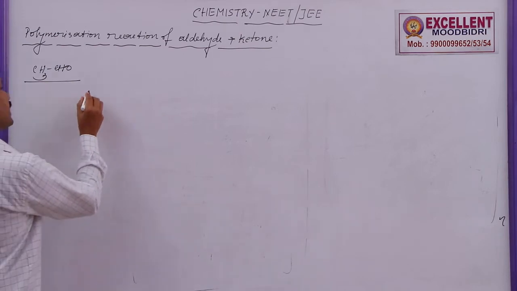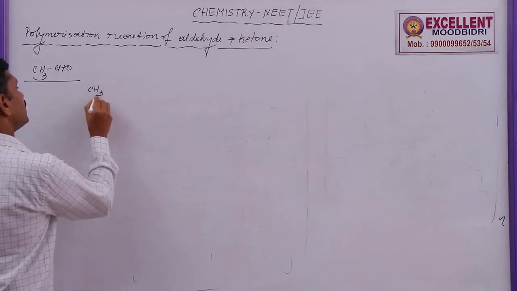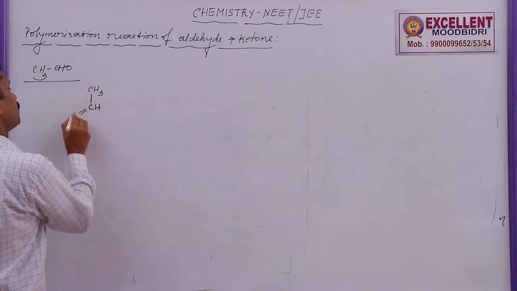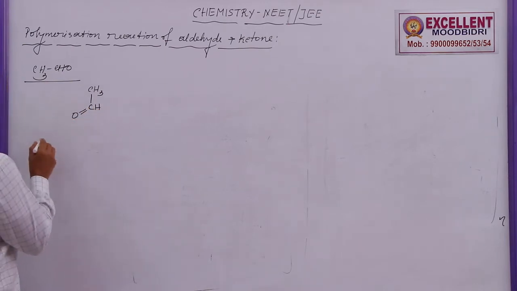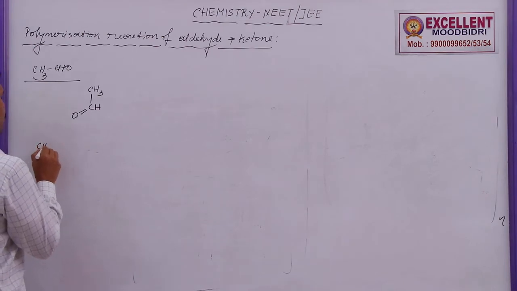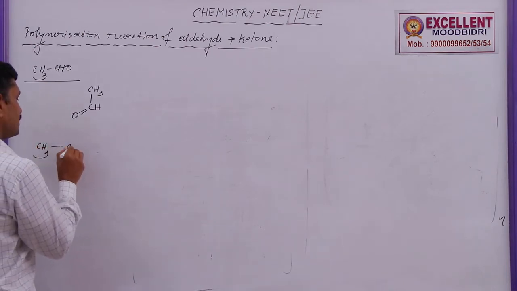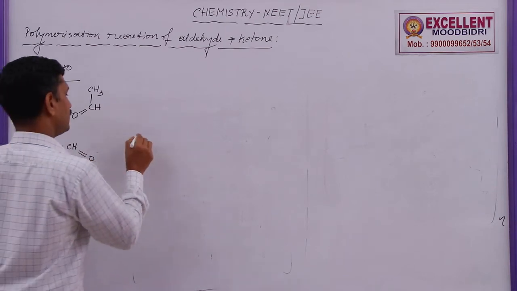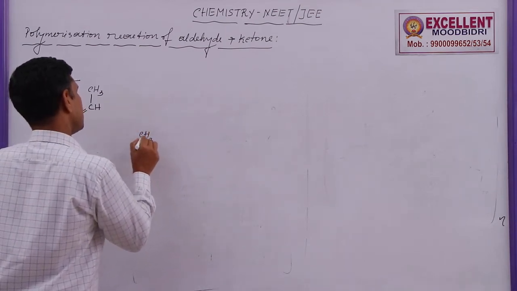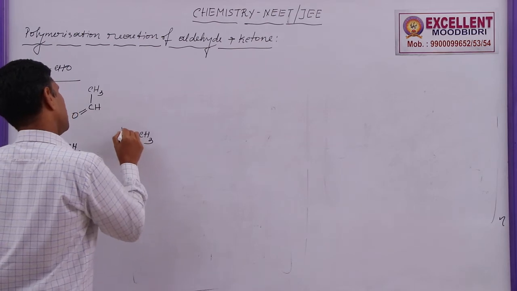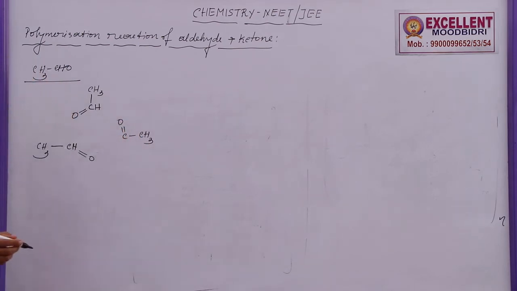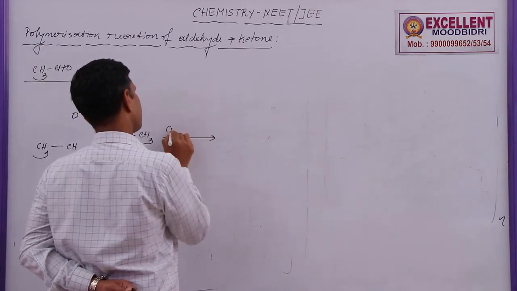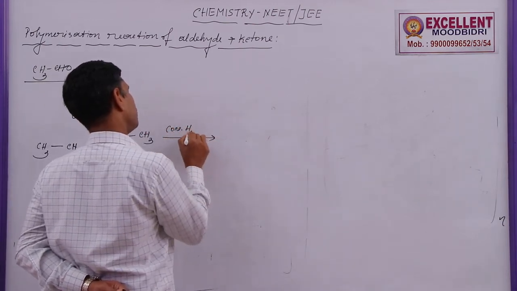So acetaldehyde, CH3CH double bond O, another molecule CH3CH double bond O, third one CH3CH double bond O, in the presence of concentrated H2SO4.